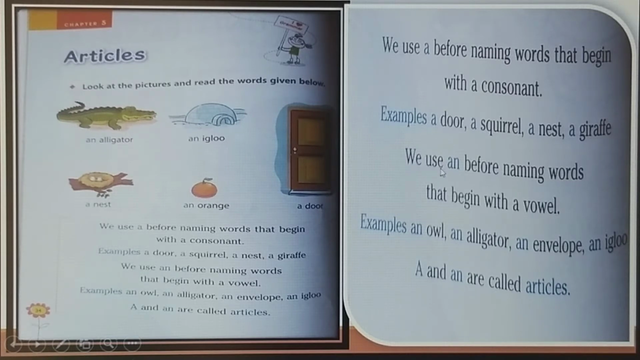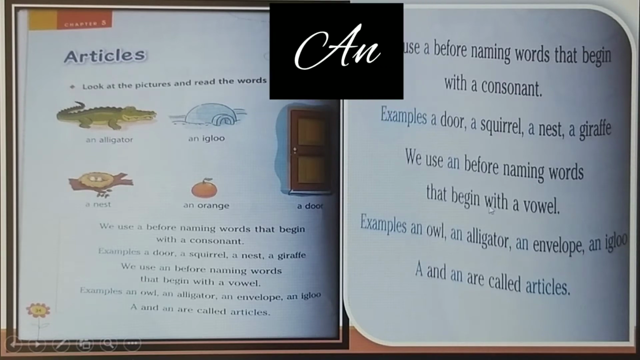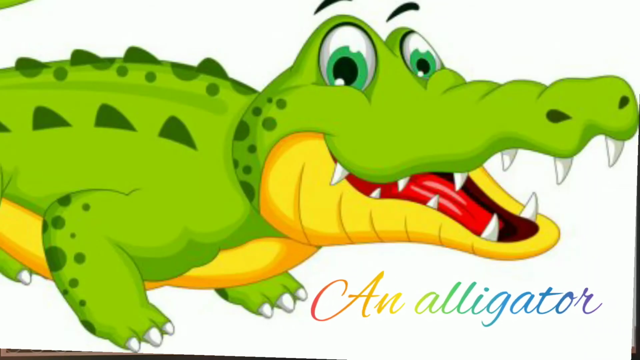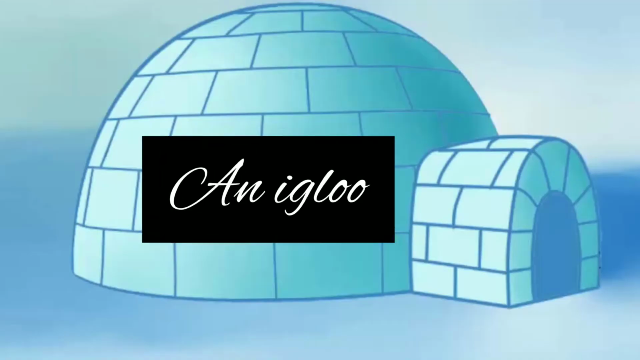We use "an" before the naming words that begin with a vowel sound. Examples: an owl, an alligator, an envelope, an igloo.